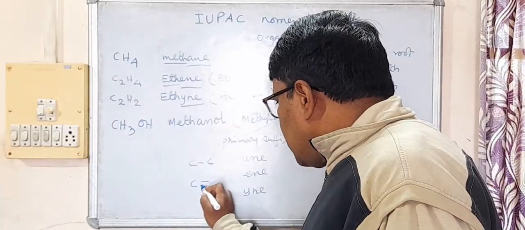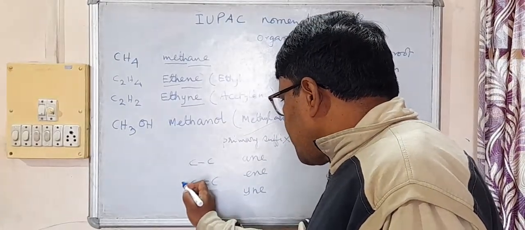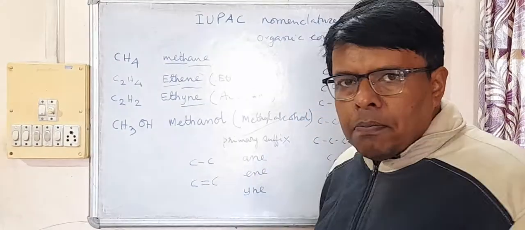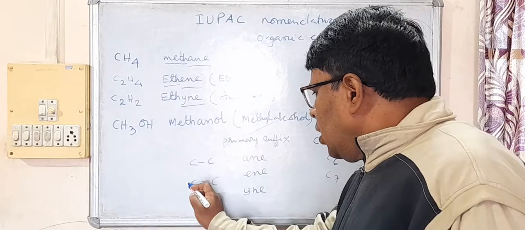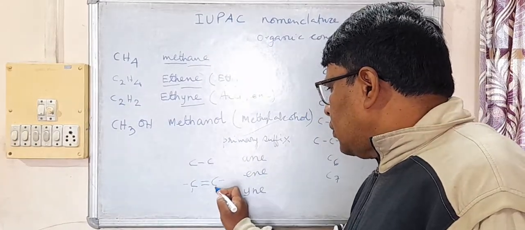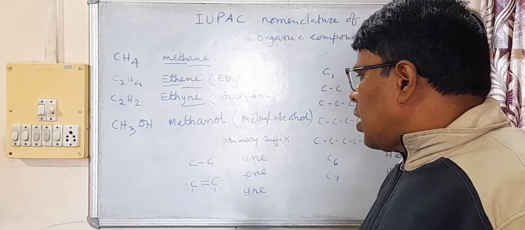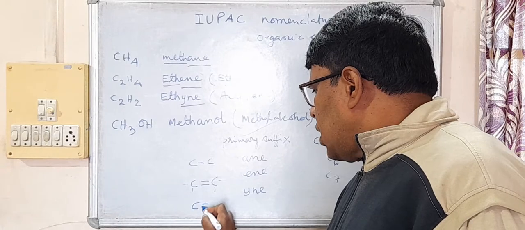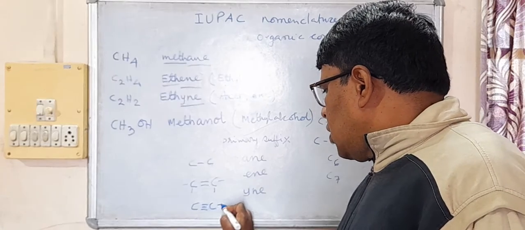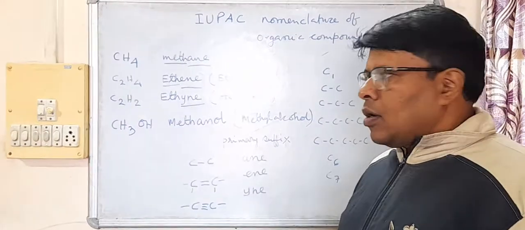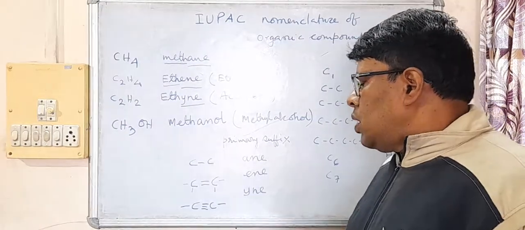If there is a carbon-carbon double bond in the organic compound, then it is going to be ene. Whereas if there is a carbon-carbon triple bond, then the primary suffix is going to be yne.